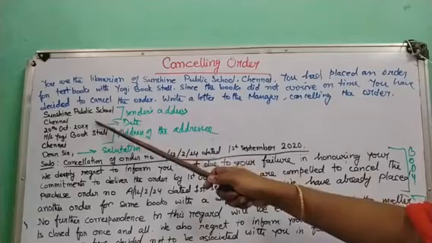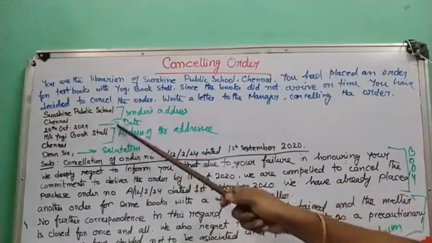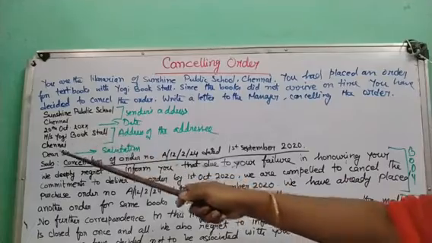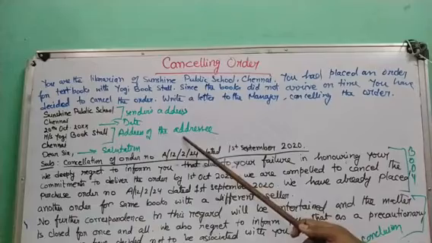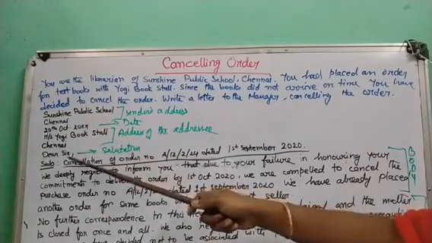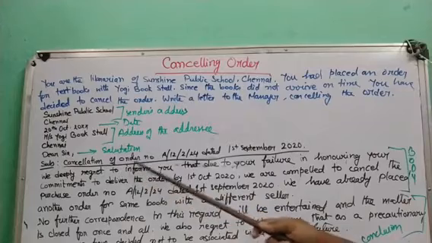Now this is the name of the center. This is the sender's address, Sunshine Public School, Chennai. Then you write the date, 20th October 2020. Then Yogi Bookstall, Chennai. This is the address of the addressee. Now the salutation, Dear Sir, and after that you write the subject. Subject is what? Cancellation of order number.